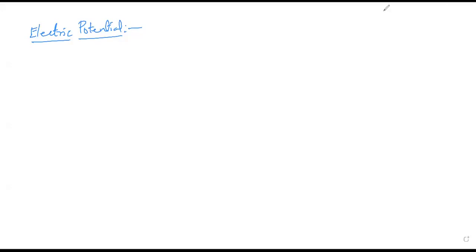Only the diagram you required? Either inside or outside? Only outside. Okay, I will erase this and I will draw. I can also play the video, no problem if you want.